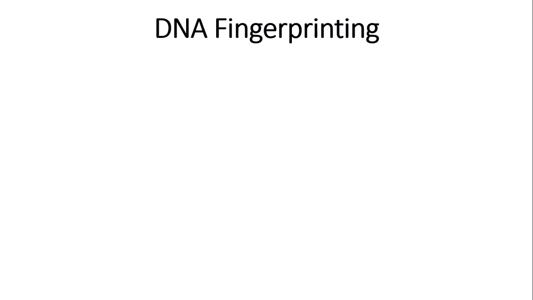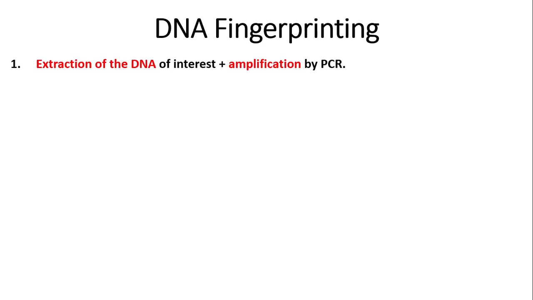So how is genetic or DNA fingerprinting carried out? Well, first the DNA needs to be extracted. So the extraction of the DNA of interest, and amplification by PCR, or the polymerase chain reaction. If you are not confident with the process of PCR, check out my video about recombinant DNA technology in the corner.